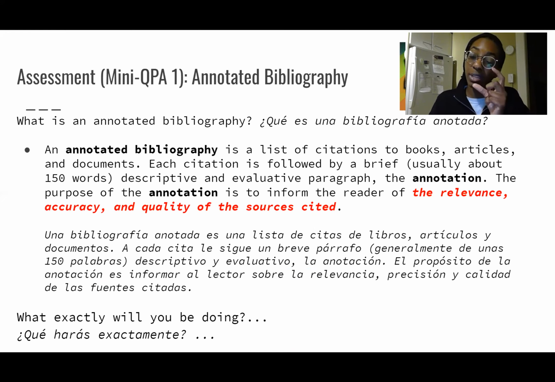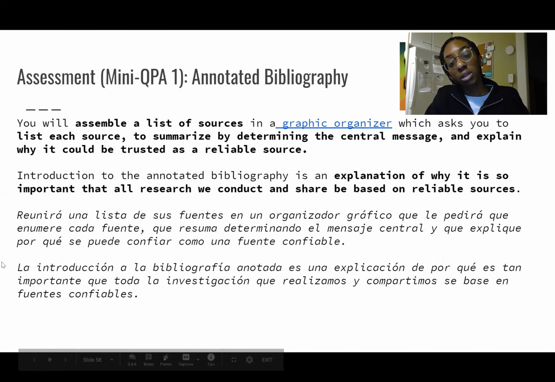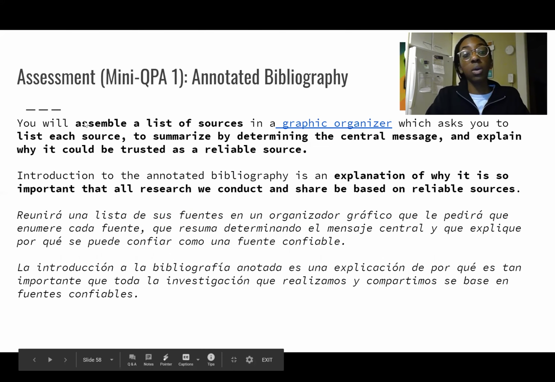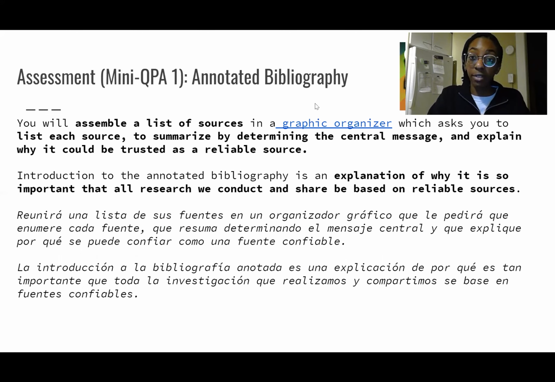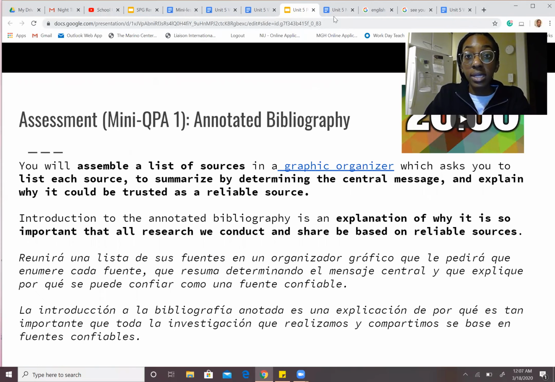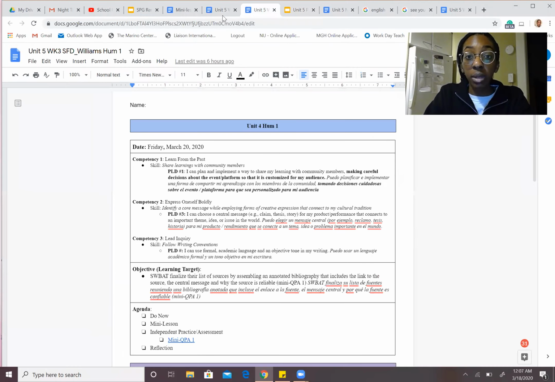If you need a little bit more specifics, I'm going to pop right into the next slide, which shows exactly what you're going to be doing. So you students are going to be assembling a list of sources in a graphic organizer, which asks you to list each source, to summarize by determining the central message, and explain why it would be trusted as a reliable source. So not only are you doing these 3 things, you are also going to explain why is it so important that all research we conduct and share be based on reliable sources, okay? And so I'm going to show you the graphic organizer at this time so that you know exactly what your document will be looking like.